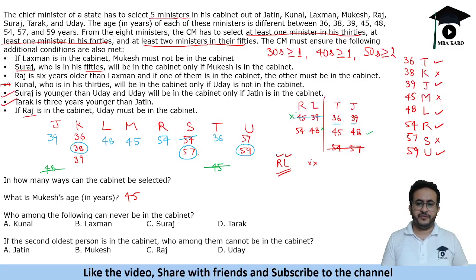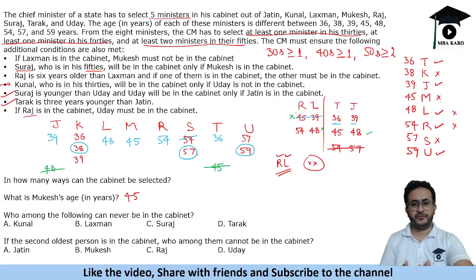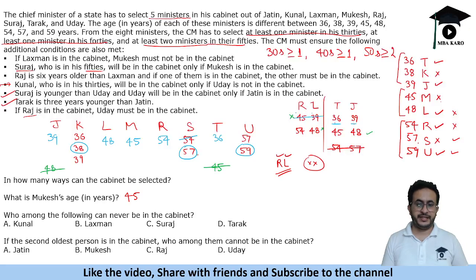Okay, now we have considered this case, we get a unique cabinet selection. Now we will take the case where both of them are not present in the cabinet. So because we have removed 2 people, we have to select 6 people. So it should be easy to select. Now one of the persons in 40s should be there, one of the persons in 30s should be there, 2 of the people in 50s should be there. So these 2 people get automatically selected. In 50s, this person also gets selected. So we need to select 2 more people out of them.